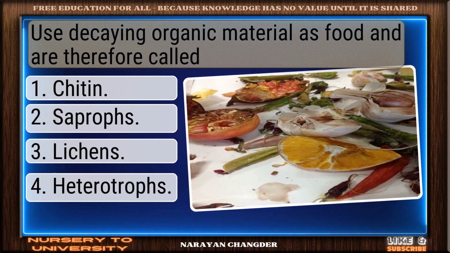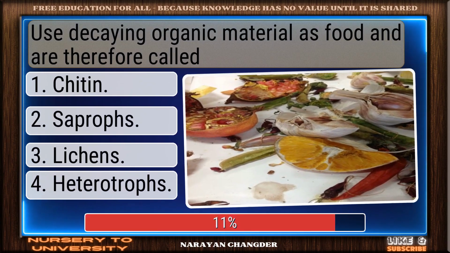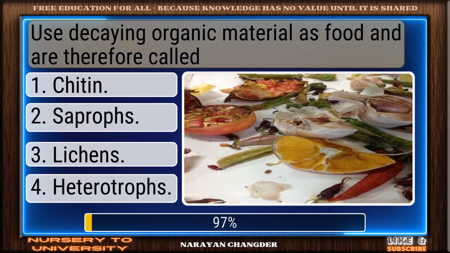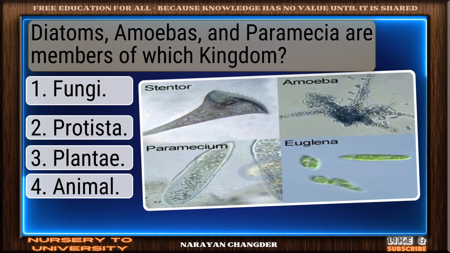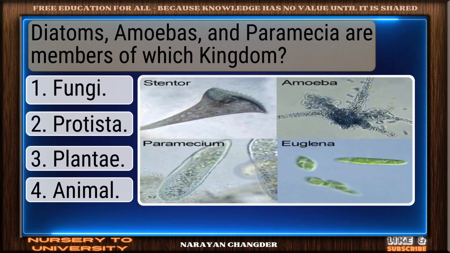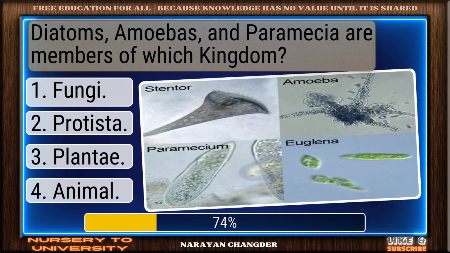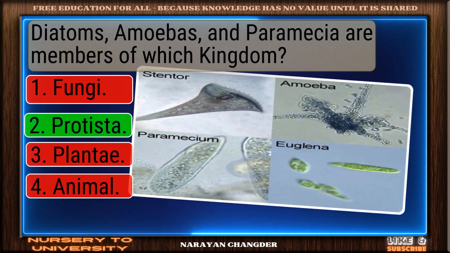Question number 113. Use decaying organic material as food and are therefore called. Excellent. Saprophytes is a brilliant choice. Question number 114. Diatoms, amoebas, and paramecia are members of which kingdom? Good thinking. Protista is the right answer.